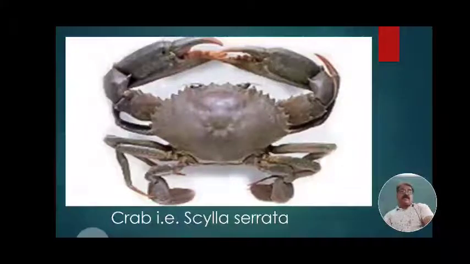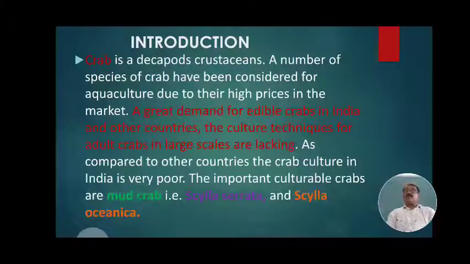This is another figure of a crab, that is Scylla serrata. When it is small, found in muddy areas, it is sometimes observed blackish and seen in this fashion. When it is walking or creeping on mud or woods, then it is observed as Scylla serrata, the most important non-fish organism. The first point of this animal, introduction. What is the introduction of crab culture?